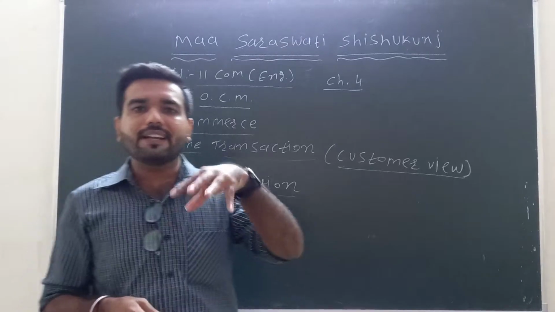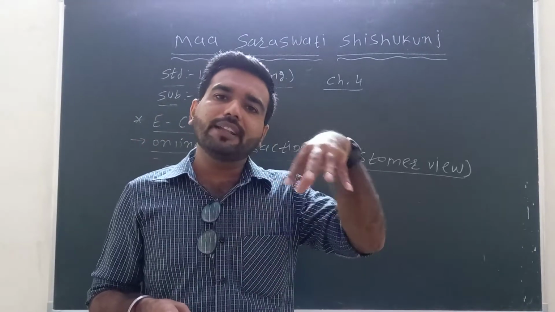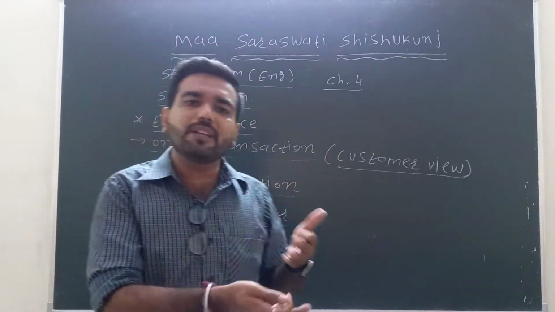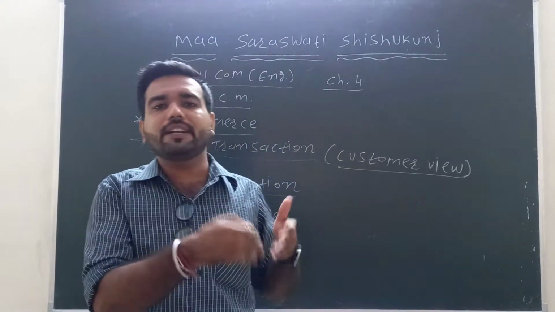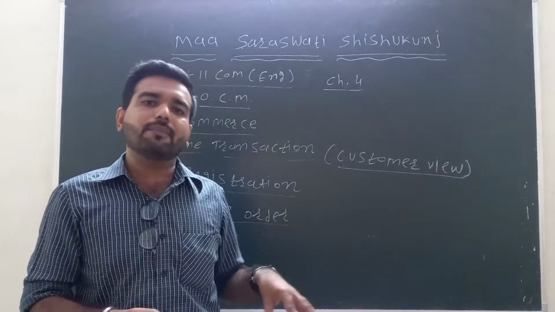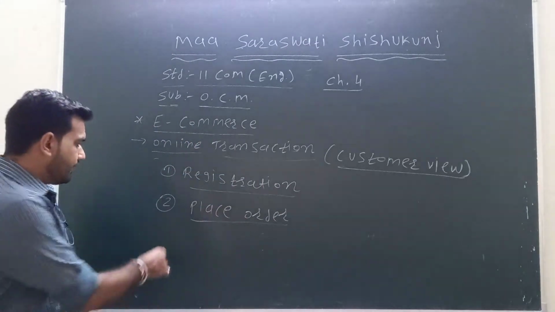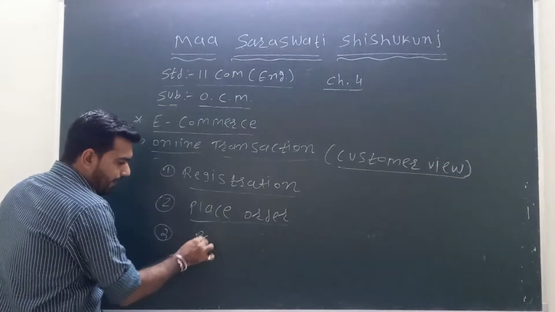We can also add it to the cart. If it is not available, we can keep it in the cart, and whenever it becomes available, we get a message on our mobile phone. So the second stage is the customer places the order, and the third point is the payment system.